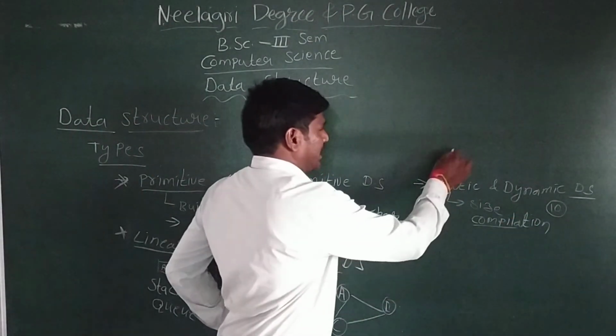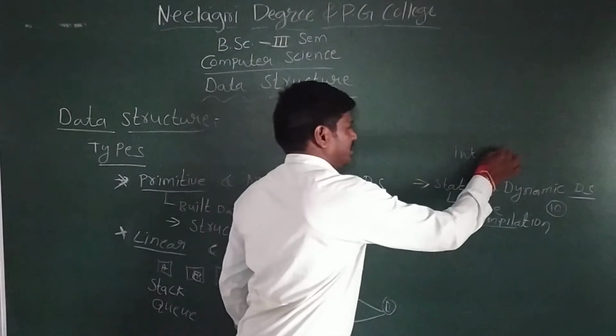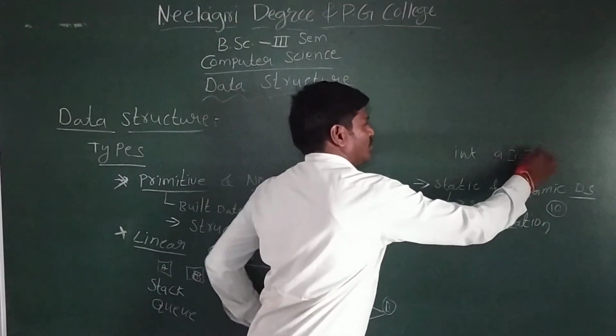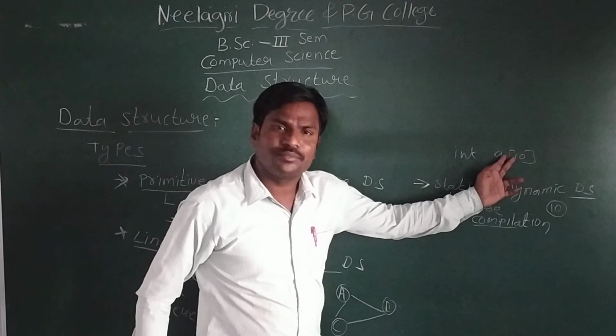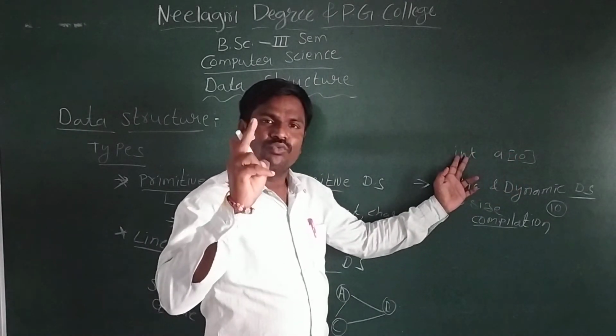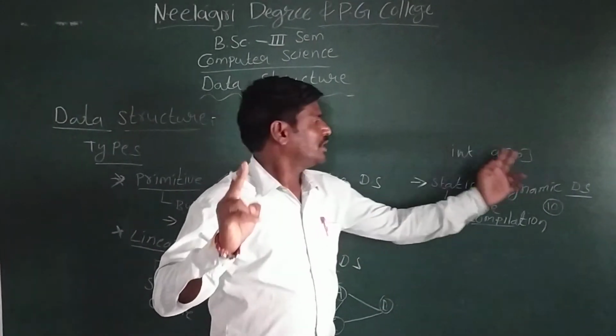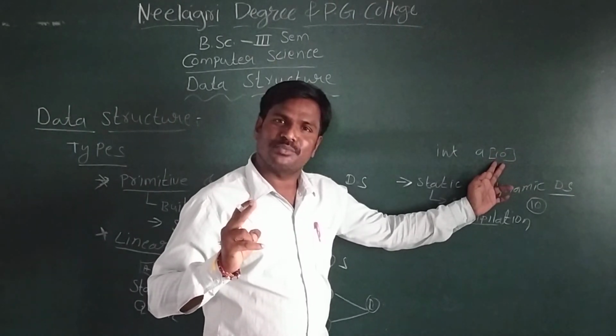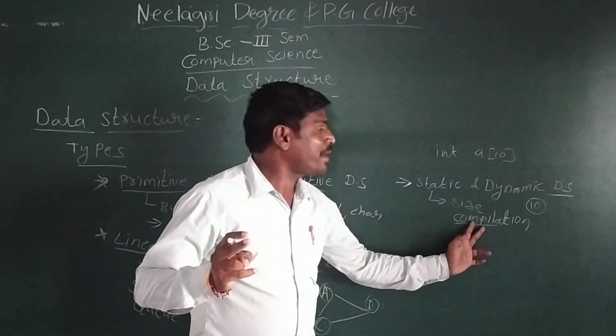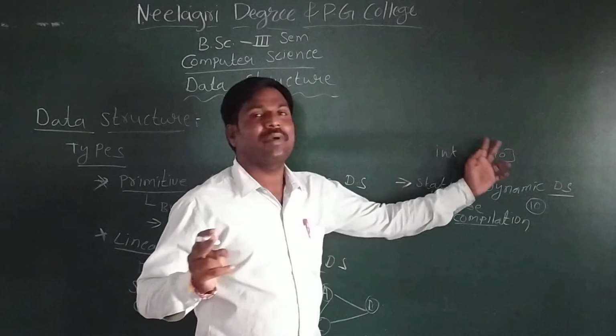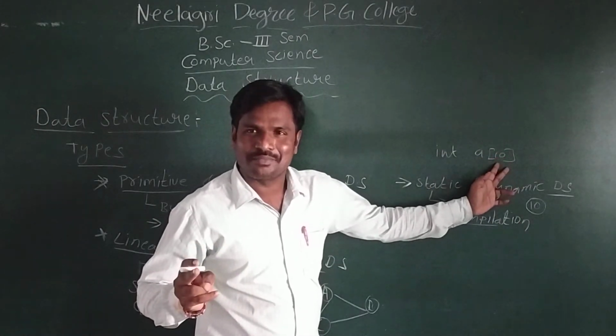For example, I declare an array variable, integer a of 10. How much memory is allocated? One integer is 2 bytes, so 10 integers need 20 bytes. During compilation, 20 bytes of memory is allocated.